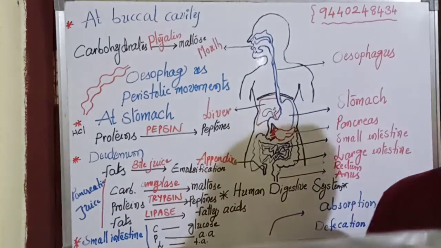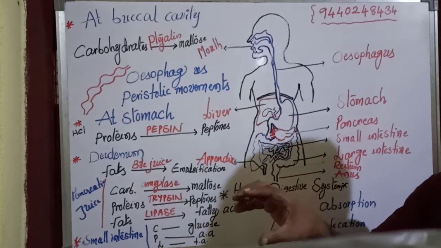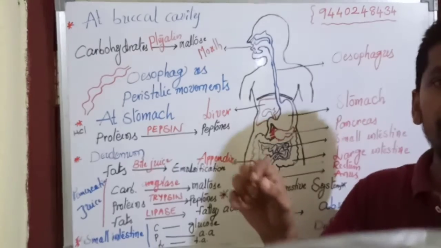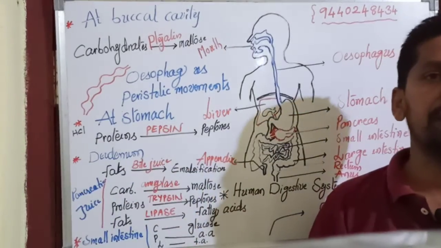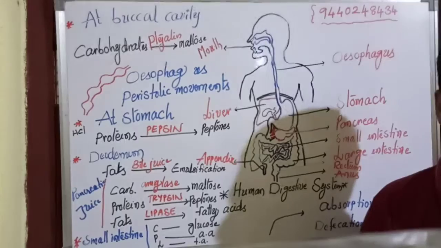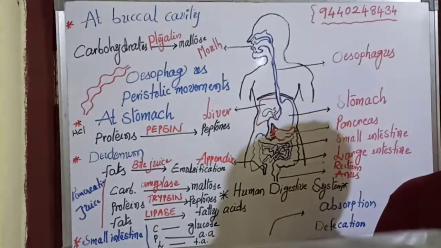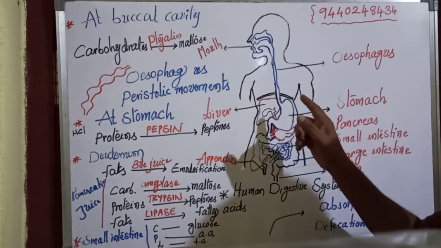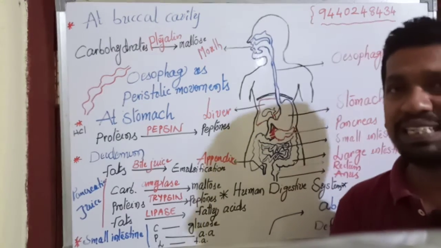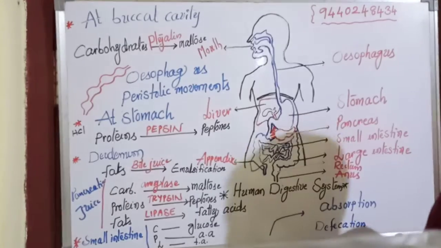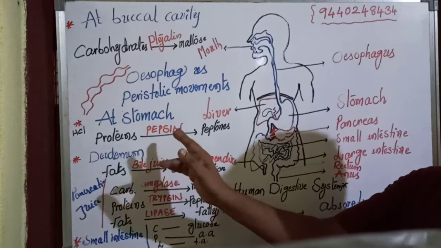The second role: any living organisms like bacteria present in the food are killed by hydrochloric acid. So hydrochloric acid plays two important roles. Role number one, the alkaline food is modified into acidic form for the digestion of proteins by the action of pepsin.